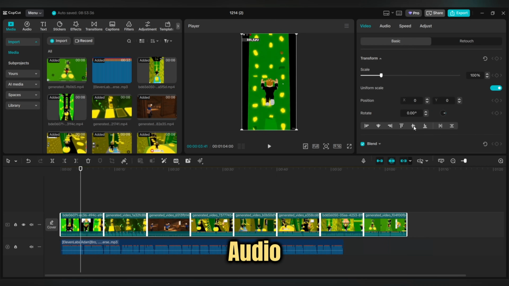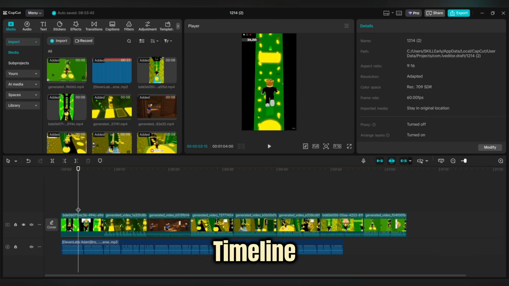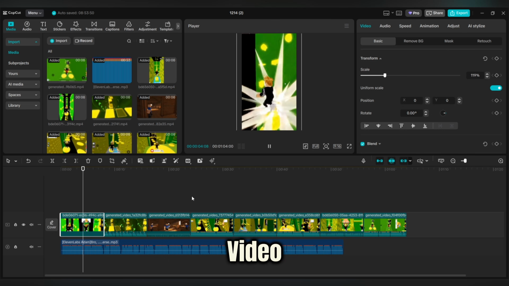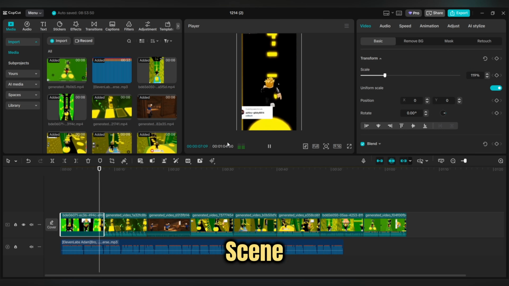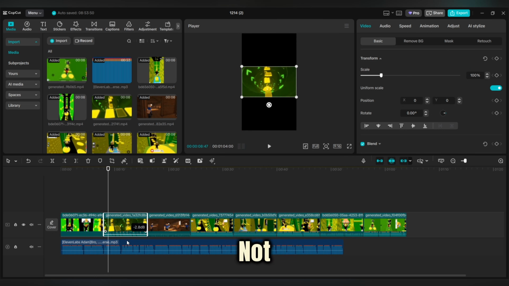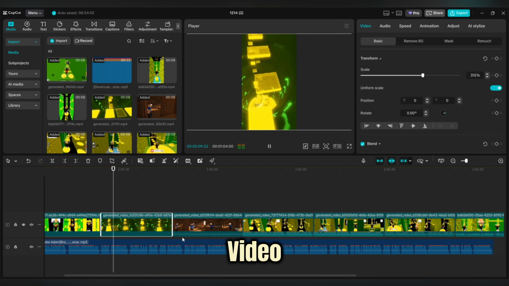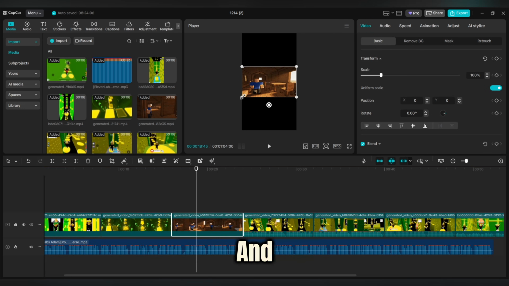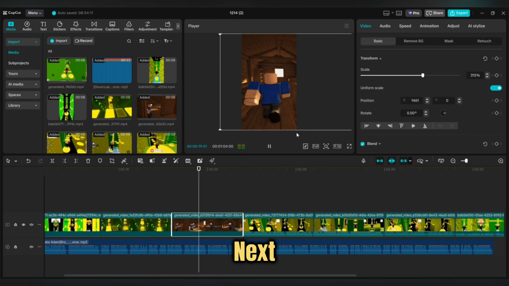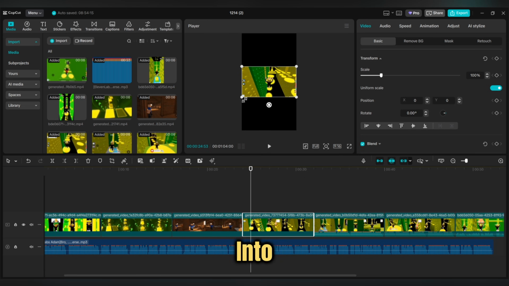First, import the audio you created with Fish Audio into the timeline and place it as the main pillar of the video. All the rhythm, cuts, and scene changes should be based on this audio, not the other way around. This will make the video look more natural, professional, and engaging for the audience. Next, import all of your Roblox videos into the project.